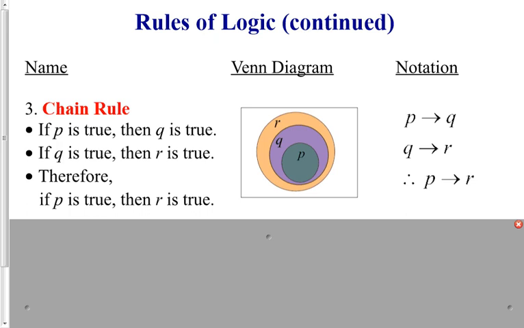You can see the notation of the argument on the right. If P, then Q. If Q, then R. Therefore, if P, then R.